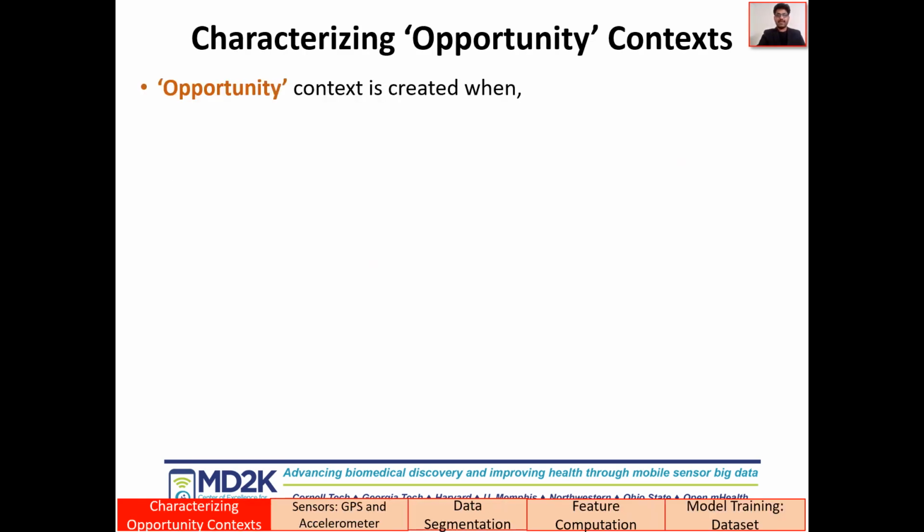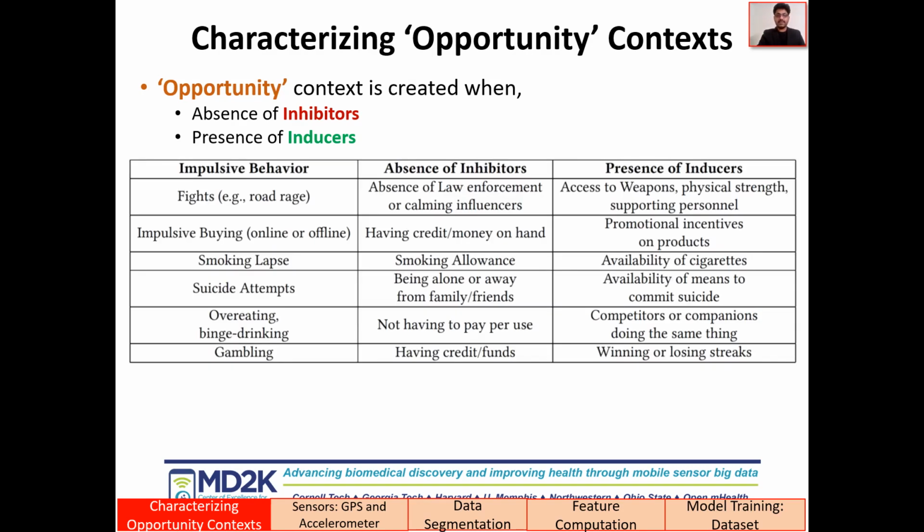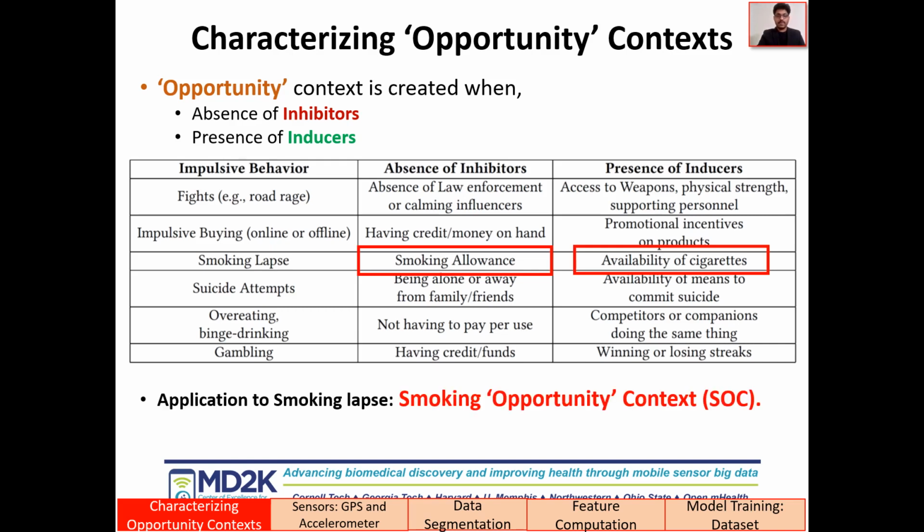Next, we propose that an opportunity context is created when there is an absence of inhibitors and presence of inducers. We present the characterizations of several impulsive behaviors. For example, opportunity context of smoking lapse is created when a person is at a place where smoking is allowed and cigarettes are available to that person. In this work, we specifically developed the SmokingOpp model to detect the smoking opportunity contexts.